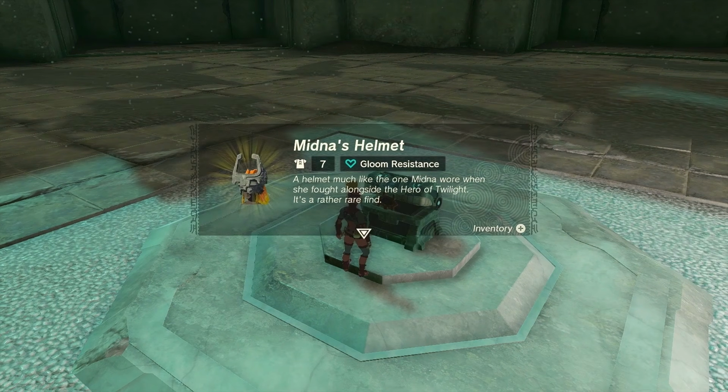A helmet much like one Midna wore when she fought alongside the hero of Twilight. It's a rather rare find.